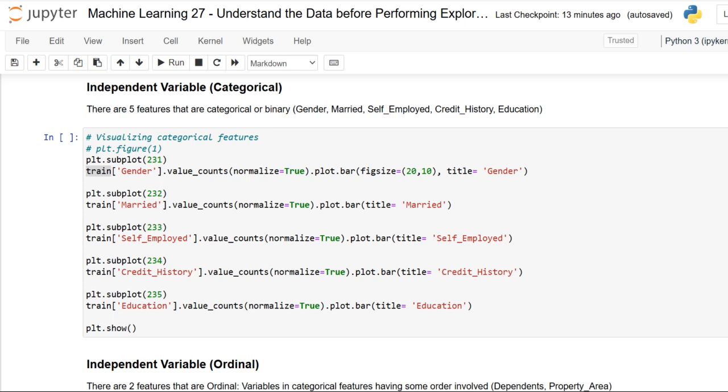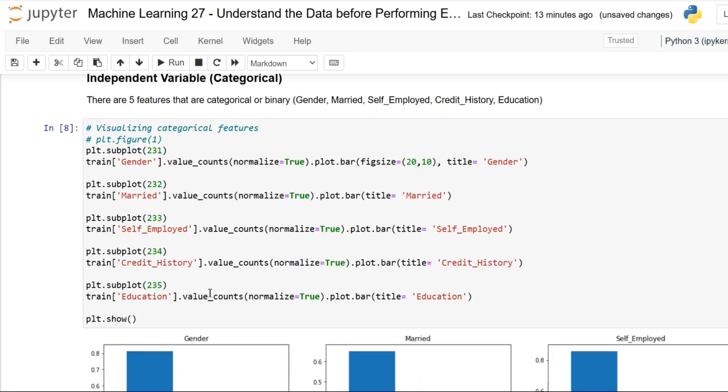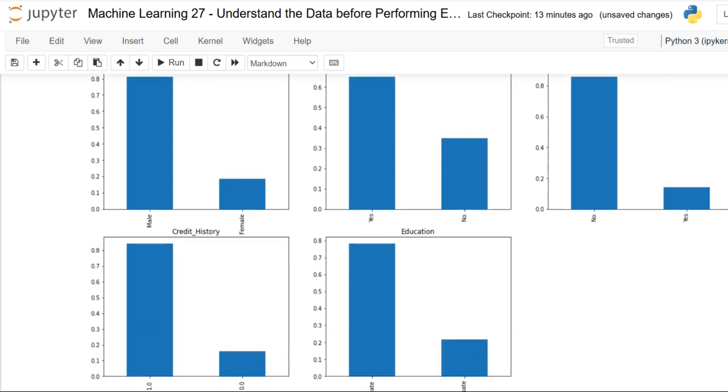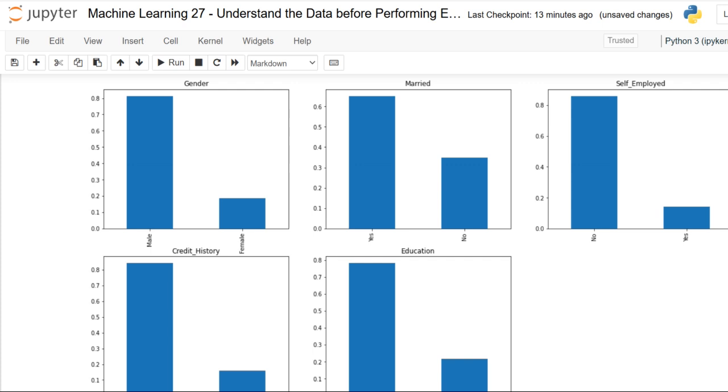So like that, we are having these 5 features. Let me just have a visualization of this. I am just going to have all of them together as a combined plot, so kindly take note of this. Here we have gender, married, self-employed, credit history, and education.